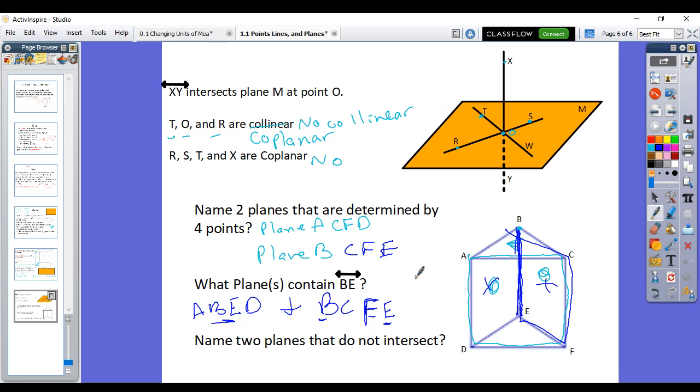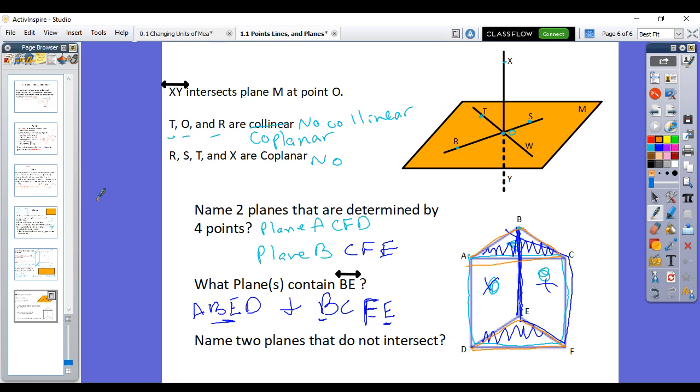Okay. The last thing, name 2 planes that do not intersect. Which one do you think is not? What did we talk about? Which type of planes do not intersect? Horizontal, and there's only two. This triangle up here, plane A, B, and C, and this triangle down here, plane D, E, and F. So A, B, C, that plane cannot intersect this one down here, D, E, F.